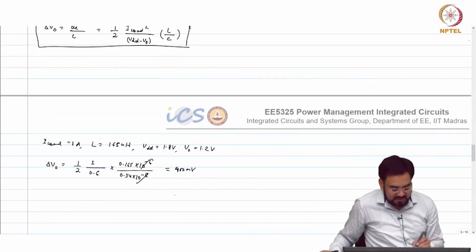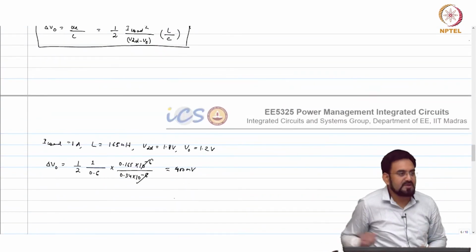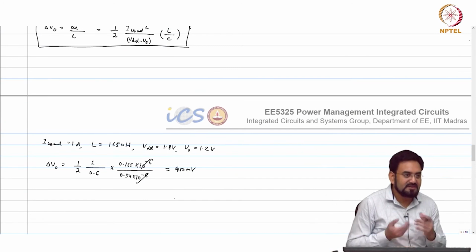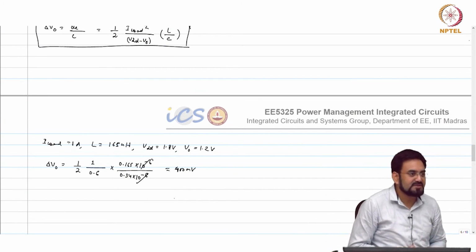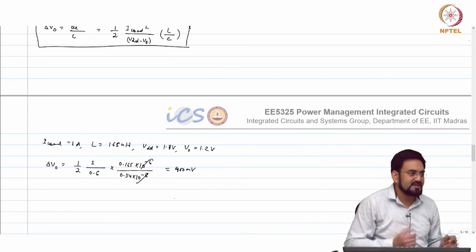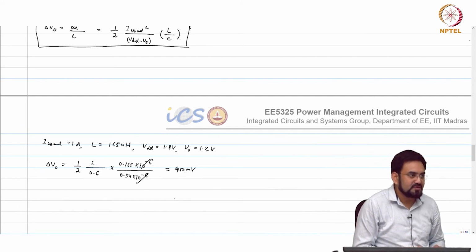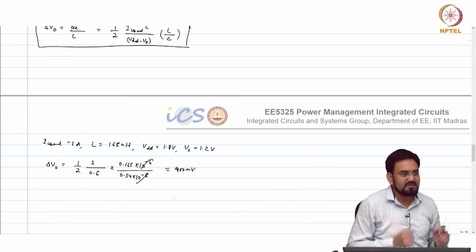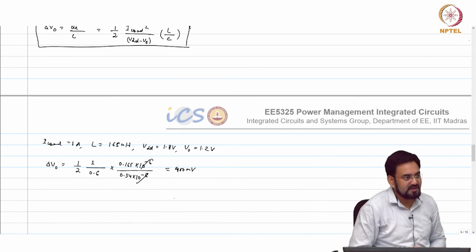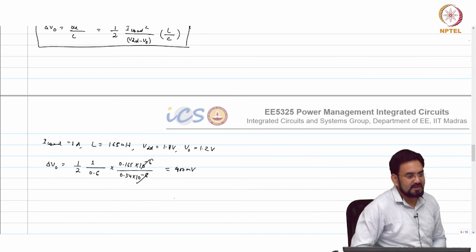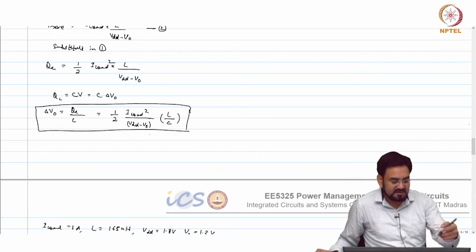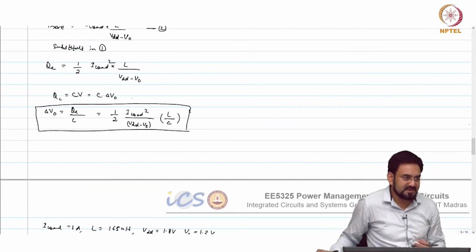So let's say I am looking at a V out equal to 1.6 volt, then this will get even worse, because your inductor will charge very slowly. So in that case, it does not matter how much bandwidth you have, you will be limited by inductor slew rate. Okay, so you have to see which one is valid under what condition. You have to always calculate your capacitor value based on the worst case.